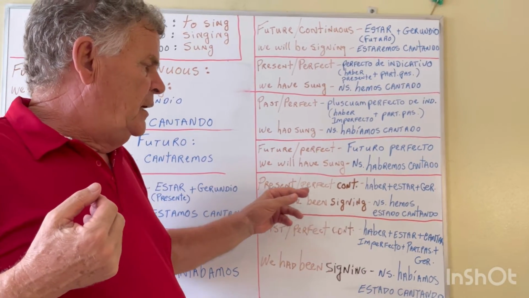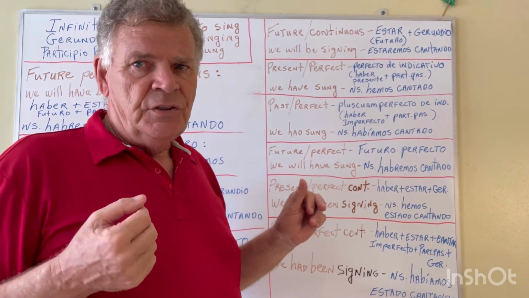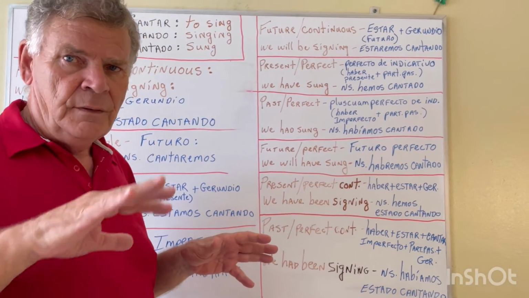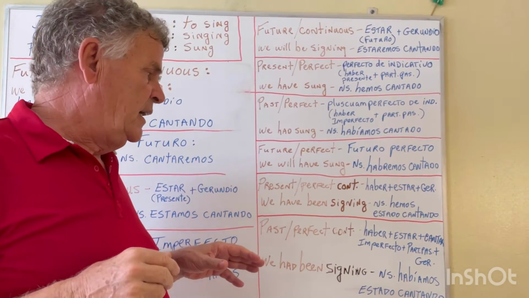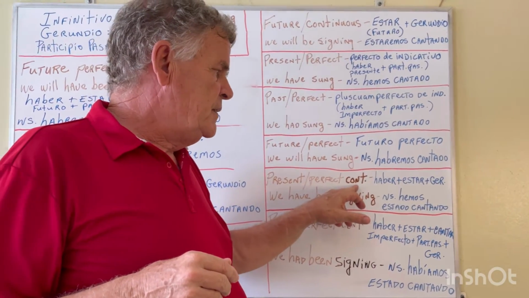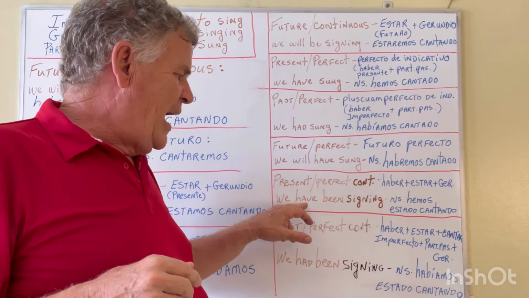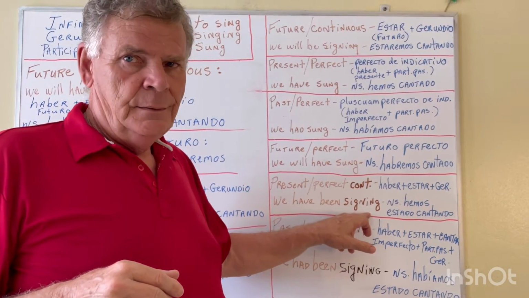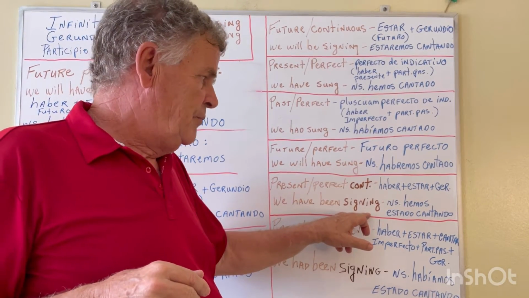Now we go to the perfect continuous, which is the last set of verb tenses in English. The present perfect continuous. We have been singing in English.